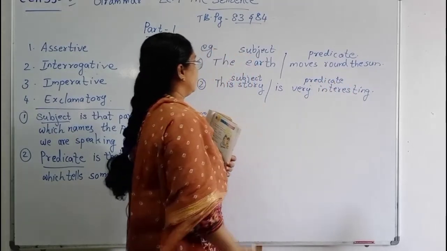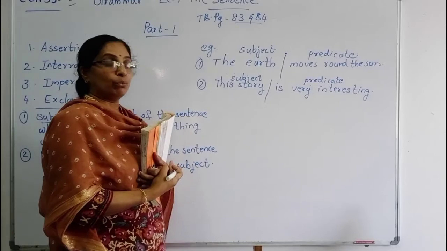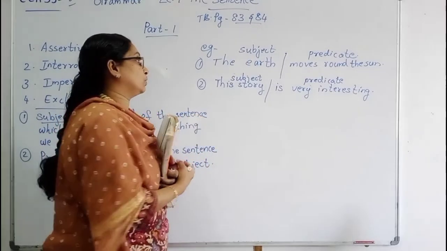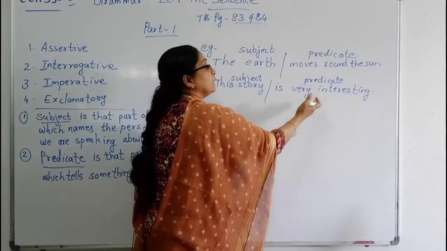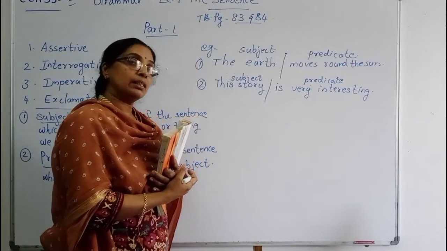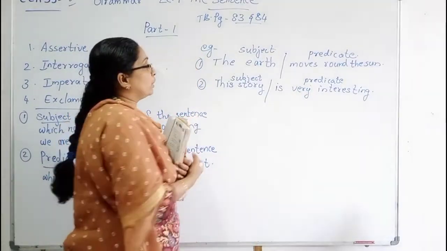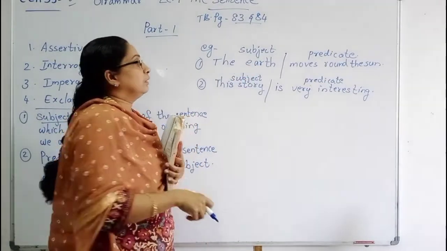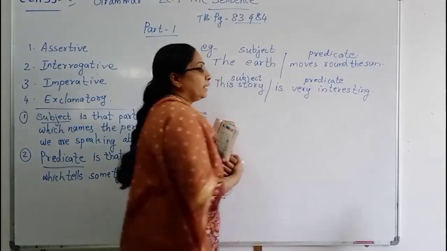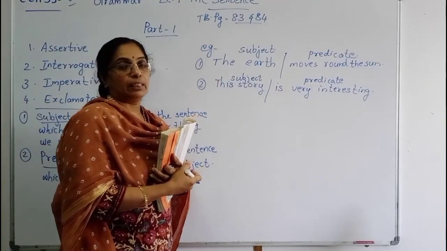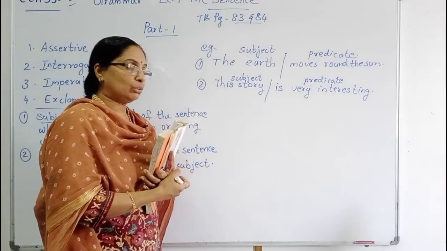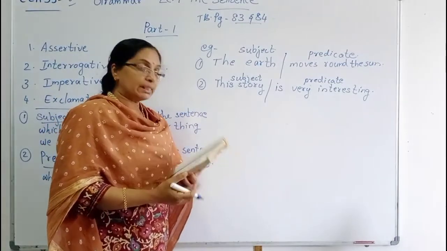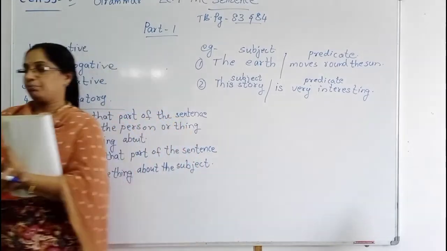What is this, children? Subject. What is interesting? This story, that is the subject. How is the story? Is very interesting. That is the predicate. So you understood, children? Subject is what the thing is. The predicate means how the thing is. That is predicate. Okay, now understood, children? Subject and predicate.